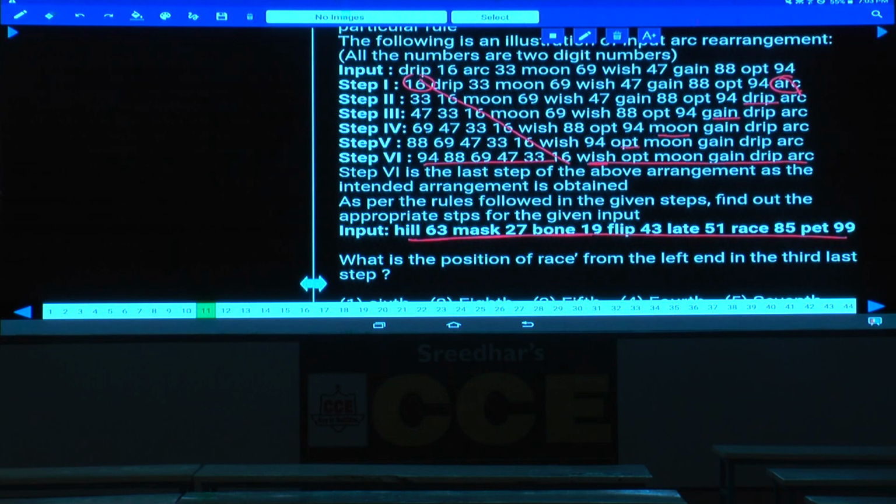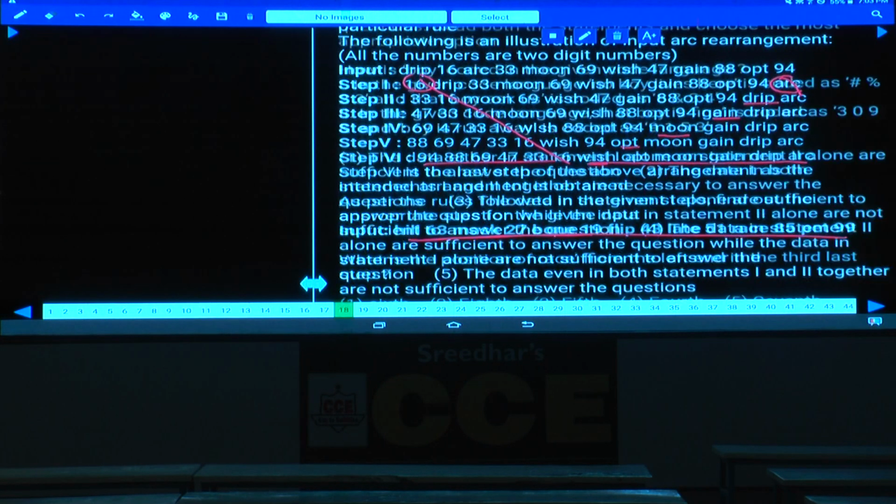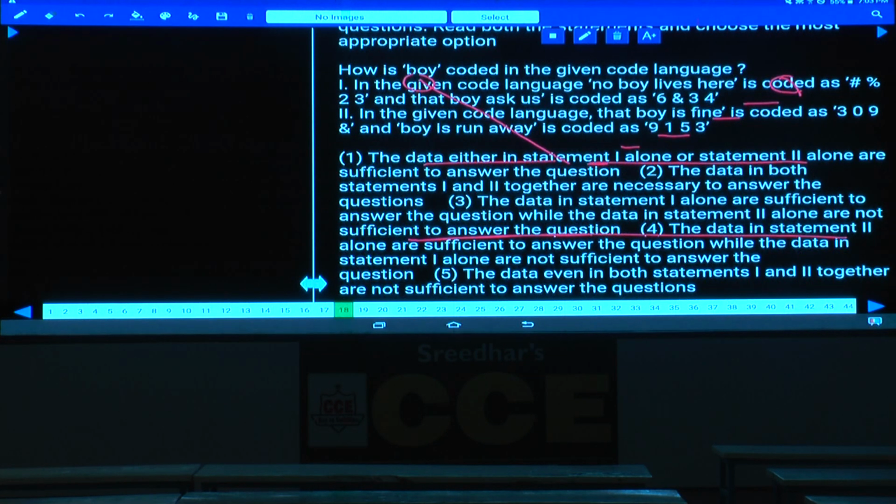Then next one, 11 to 17 done, then 18 onwards. Yes, question number 18 onwards. Question numbers please. Data sufficiency.